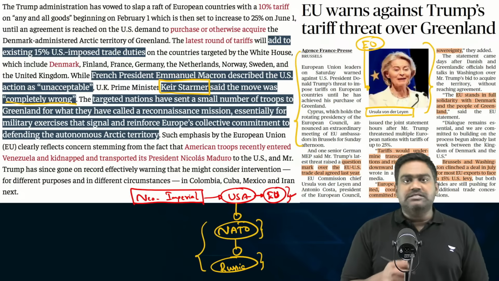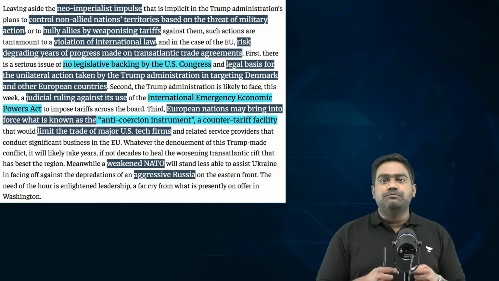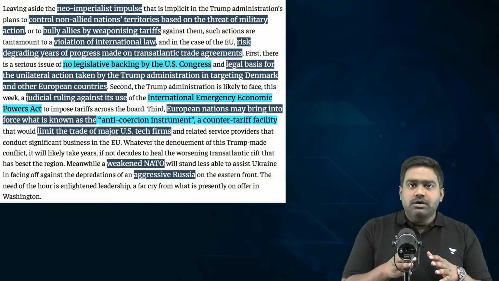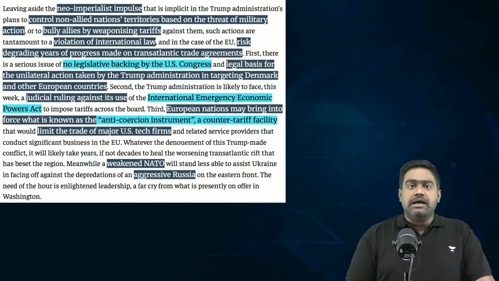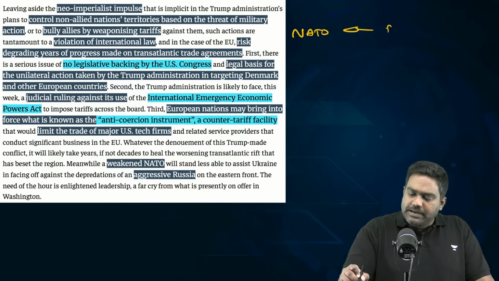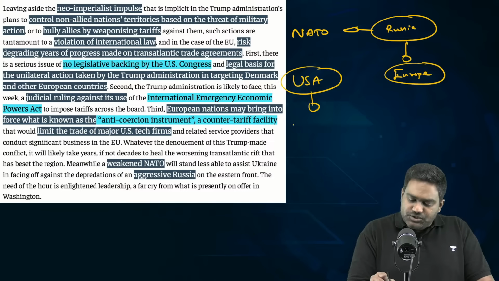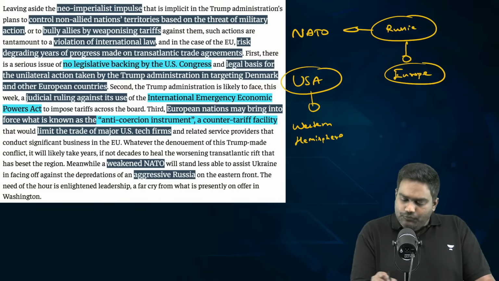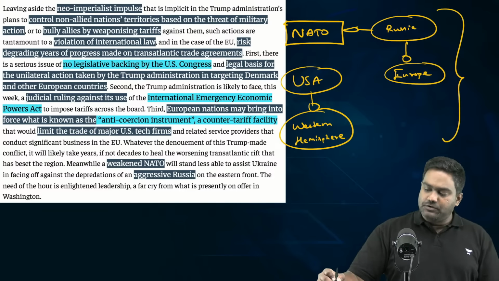So the underlying concern here is that if there is a rupture of transatlantic relations because of Trump's aggressive policies over Greenland, this could completely weaken NATO. This could even mark the very end of NATO as a military alliance, and it could embolden Russia to further step up its aggressive activities in Europe. And on the other hand, the US would look to consolidate its position in the Western Hemisphere to fulfill its own narrow interests, leaving European countries to fend for themselves.